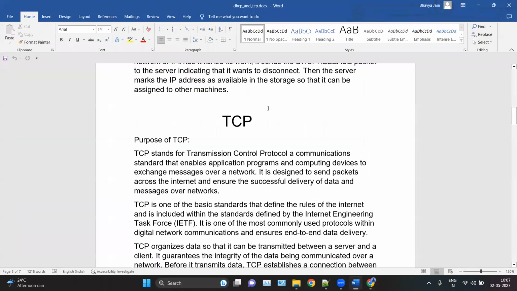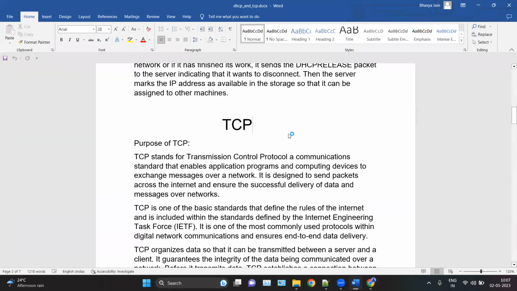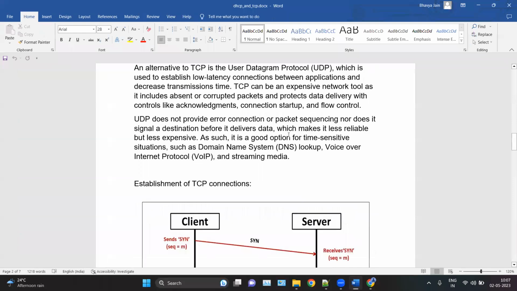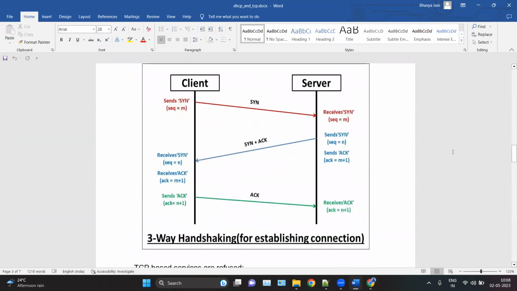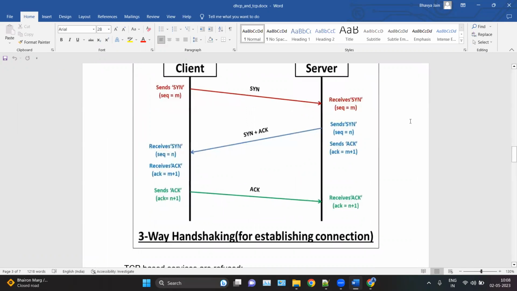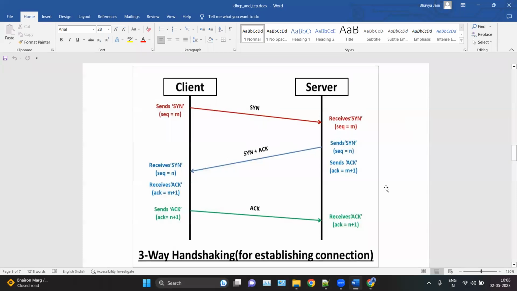So first in this TCP, we will identify the three-way handshake and then we will identify the TLS handshake. There's a difference between the TCP handshake and the TLS handshake. TCP is the simple one. TCP is a connection-oriented protocol, which means before the actual transfer of data, TCP establishes the connection. Here you can see we have three packets for that: SYN, SYN-ACK, and ACK.